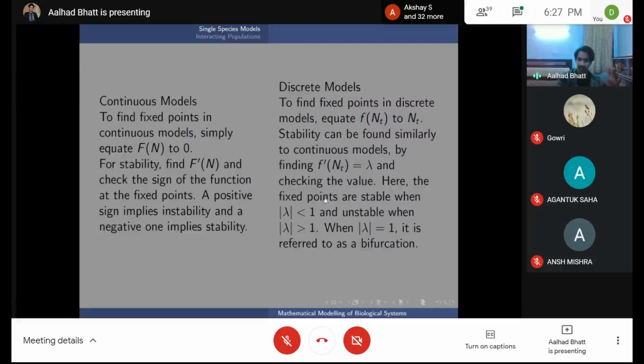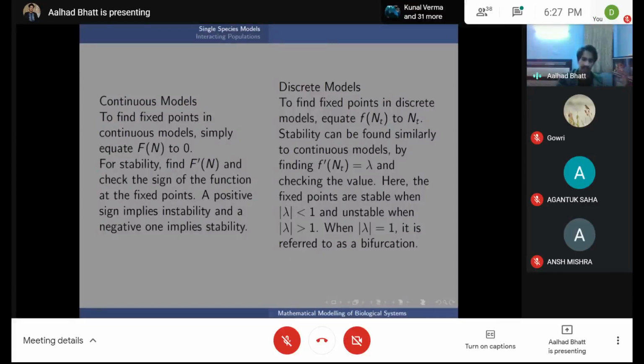When the modulus of lambda is less than 1, you have stability. When it's greater than 1, it's unstable. And when it's equal to 1, you have something called a bifurcation, which I'll come to in a bit. Again, this can be shown mathematically, but I'm not doing that right now. Just take my word for it, or Google it, read a book or anything else.